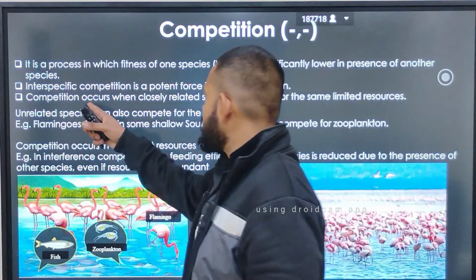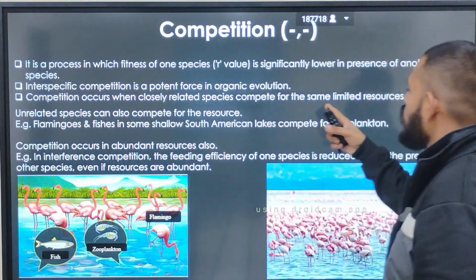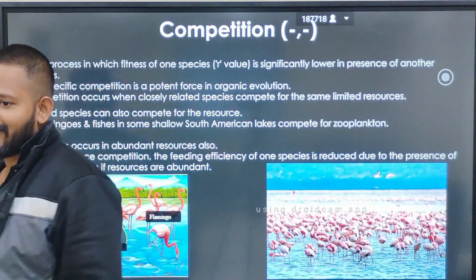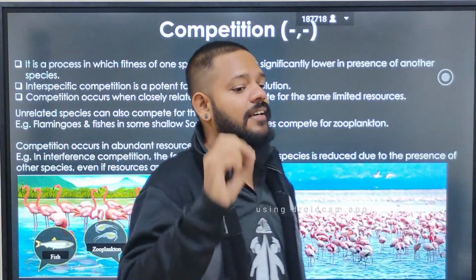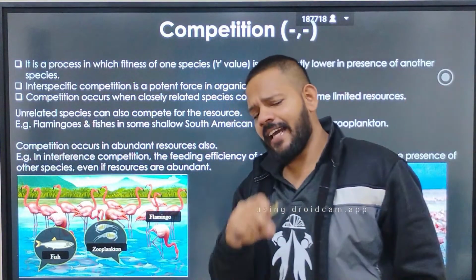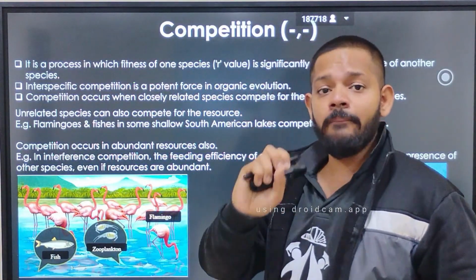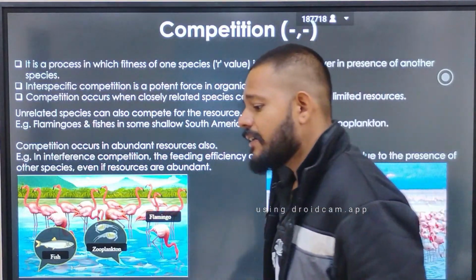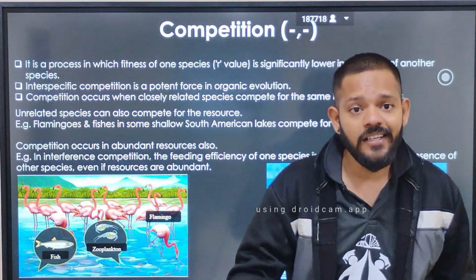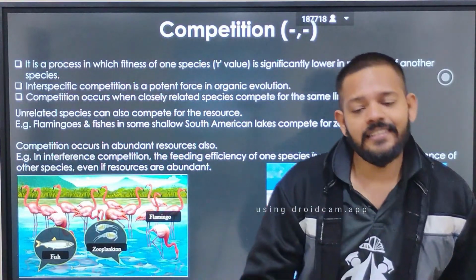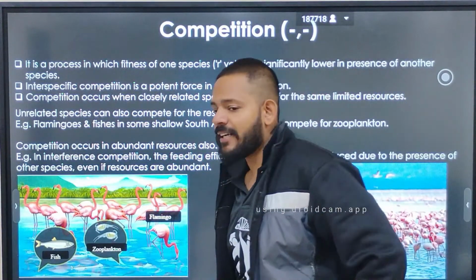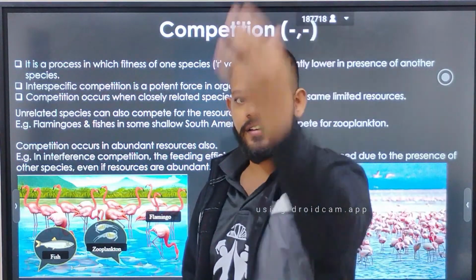Competition occurs when closely related species compete for the same limited resources. The main fundamental thing behind competition is that resources should be limited. Competition can occur with abundant resources also, but the important thing to make competition really hard is to limit the resource. When you limit the resource, automatically competition becomes higher.